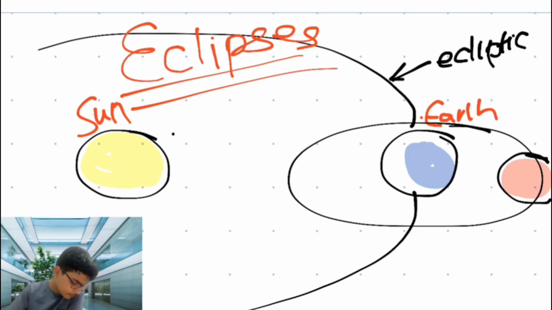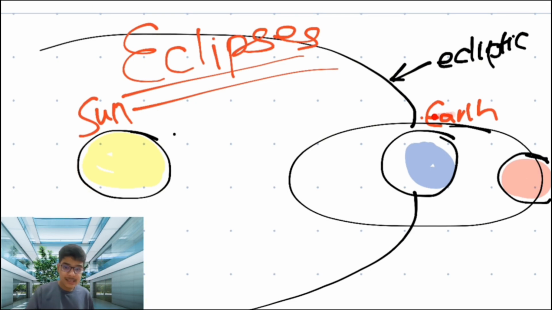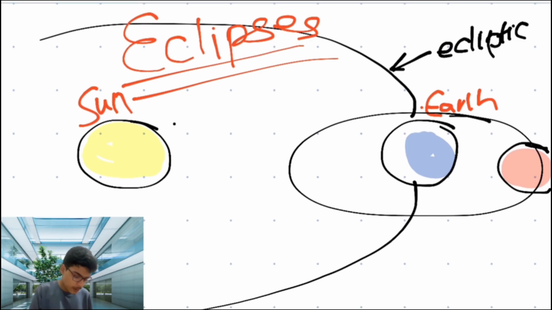So, for example, you can see it right here. Okay, this is the sun, and this is the Earth. You see it? So let me quickly actually do this with the green thing. Okay, this is the sun, and this is the Earth, and this is the moon. So what happens is when they align themselves in a straight path. Assume that this is a straight path.